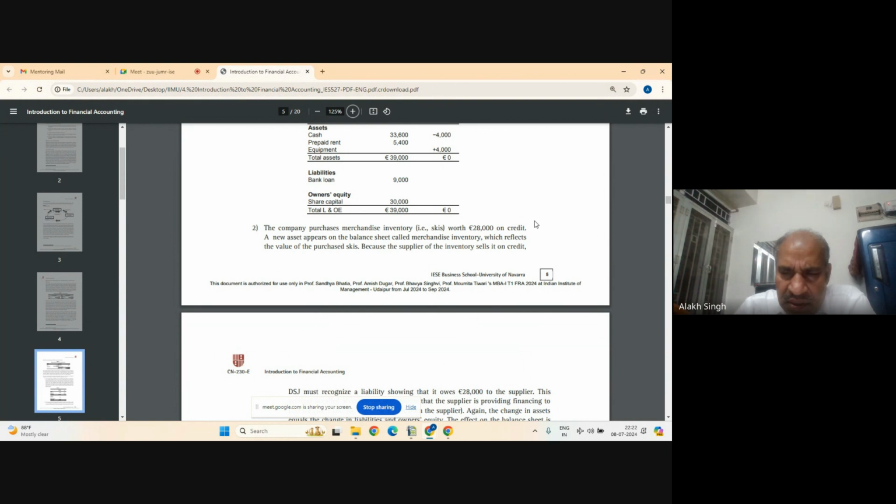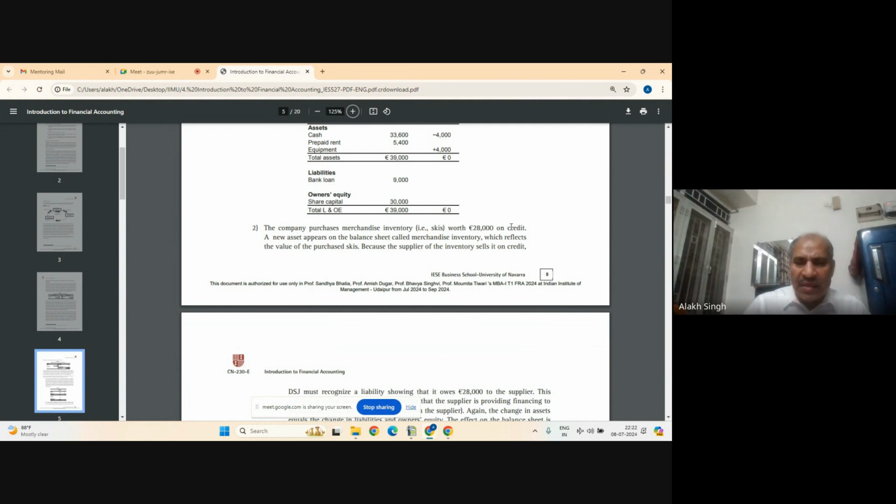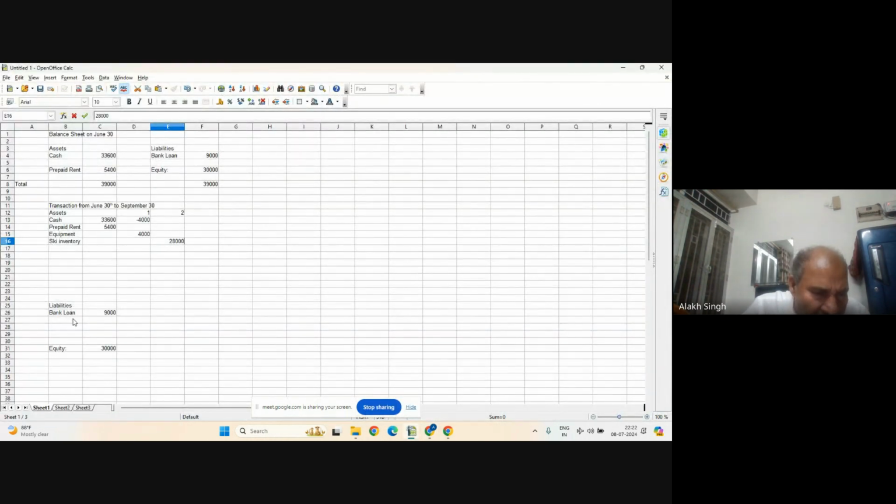Now, this credit is what? Is it an asset or liability? It's a liability because you'll have to pay at some point. So the credit is a liability. It has not been paid in cash, but it is a liability. So we will go here and write it in the liability part.